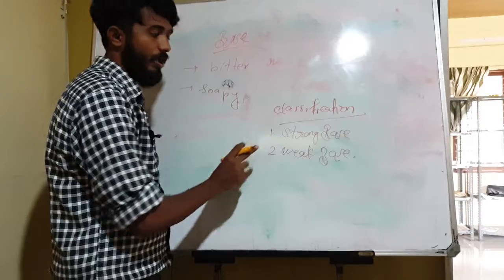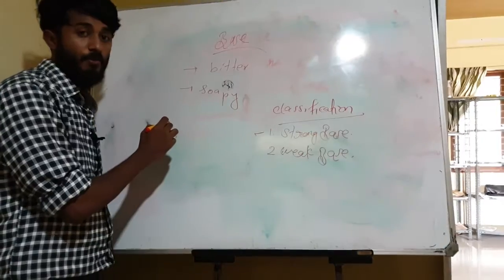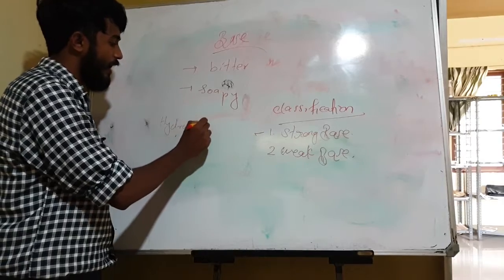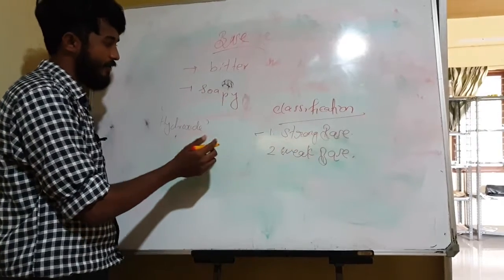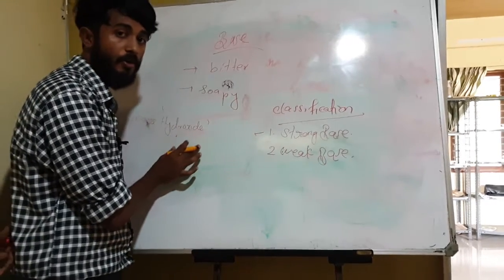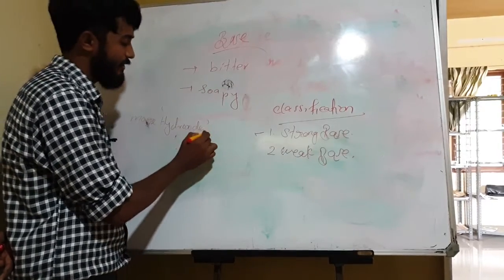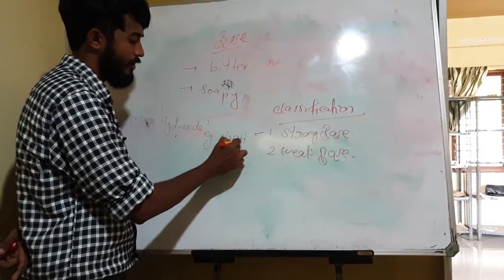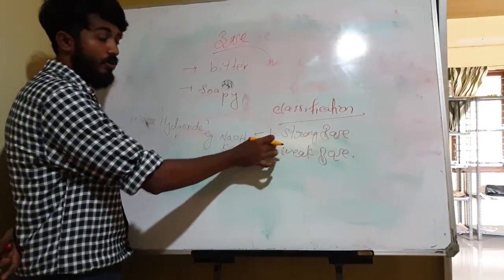Anyway, I will tell you the explanation for strong base. The strong base can produce more number of hydroxide ions on dissolving in water. So what do you mean by strong base? It can produce more number of hydroxide ions on dissolving in water. Okay, examples are sodium hydroxide and potassium hydroxide. These are the examples for strong base.